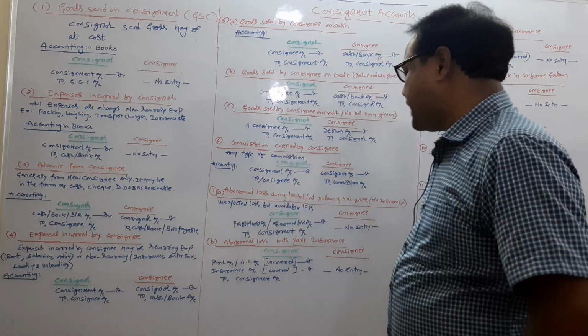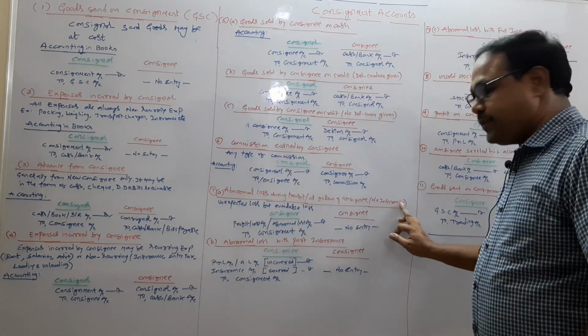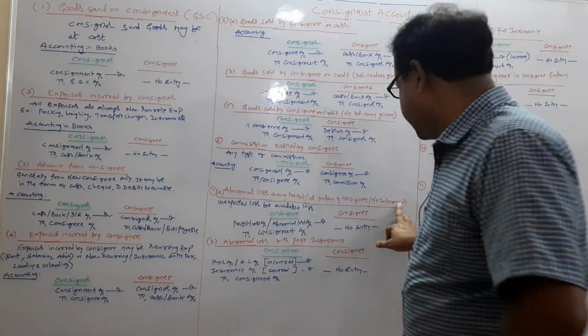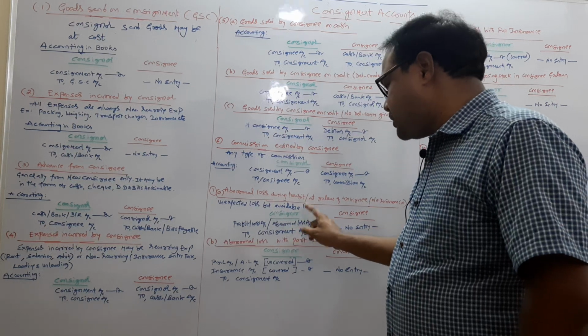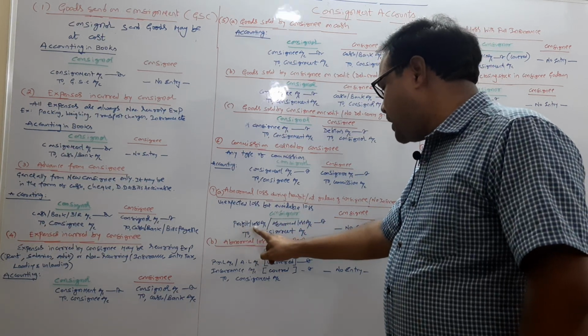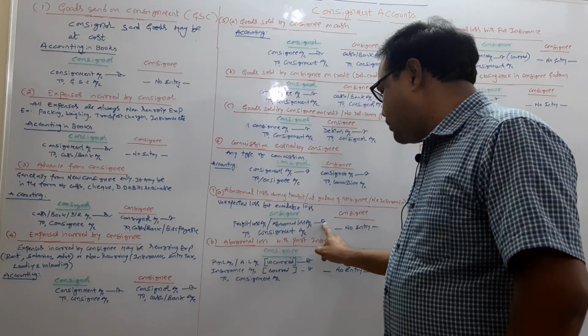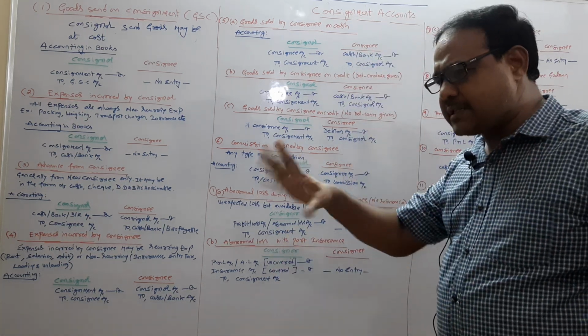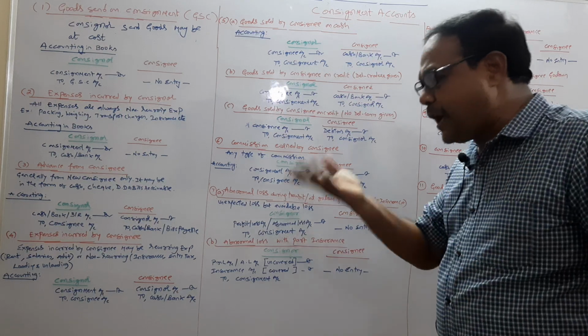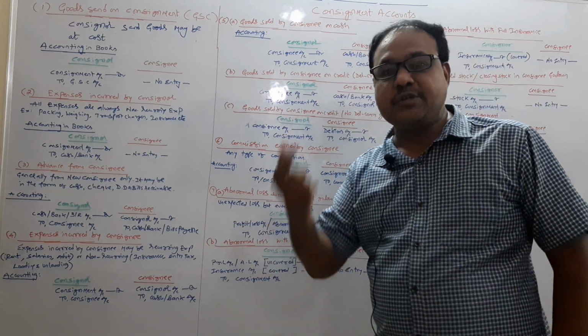In the books of consignor, here there is no insurance. In case of no insurance, in the books of consignor, profit and loss account or abnormal loss account debtor to consignment account. Totally loss, and there is no insurance, so who has to bear the loss? Consignor has to bear the loss.